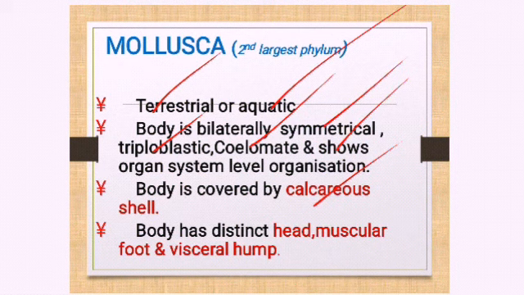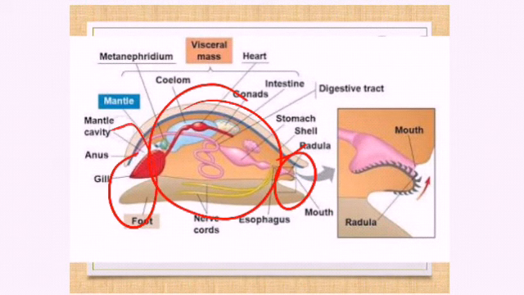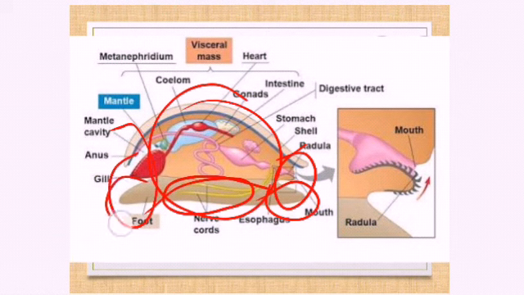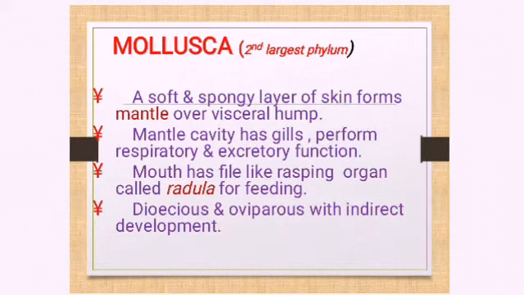Okay, so that is the next point. Body has a distinct head, muscular foot and visceral hump. So you can find here, this one is your head. Okay, this is the visceral hump, and this one is your foot, the ending part. So these are the structures when you are seeing this mollusc, right? Now moving on to some other points.